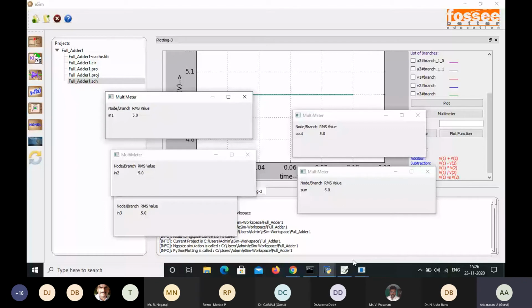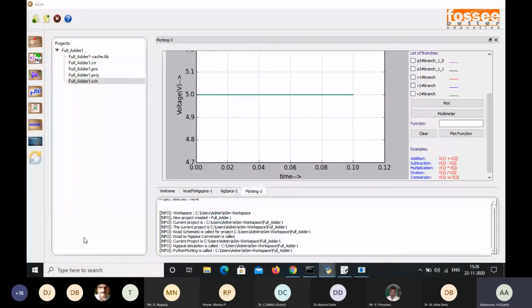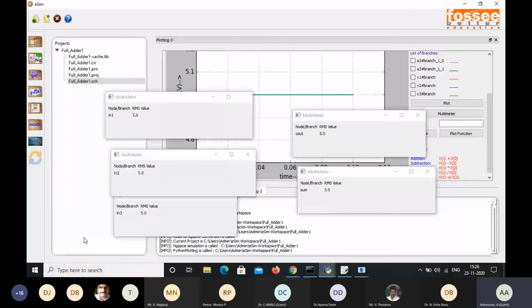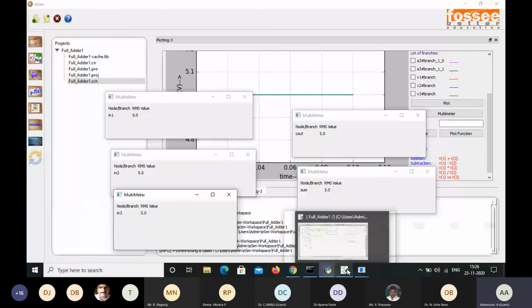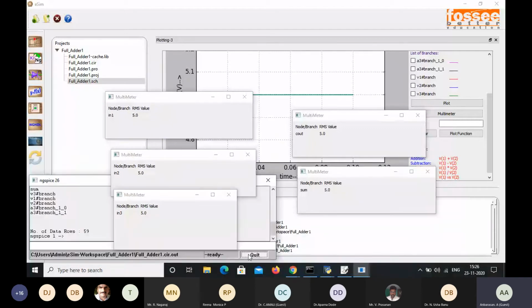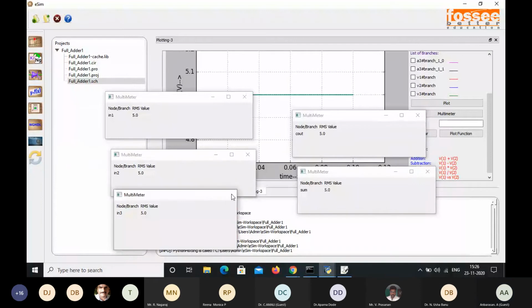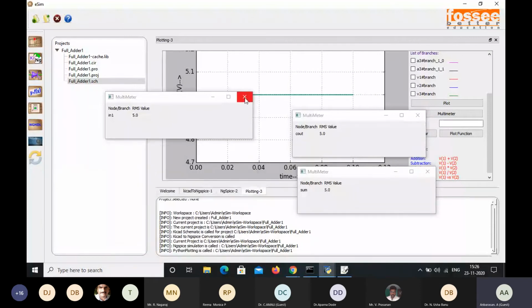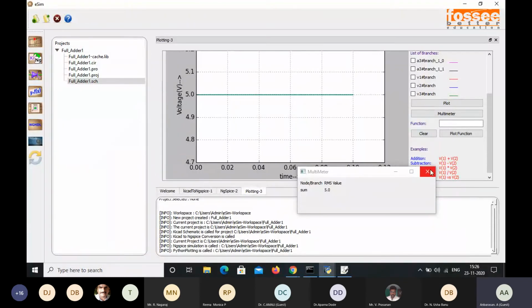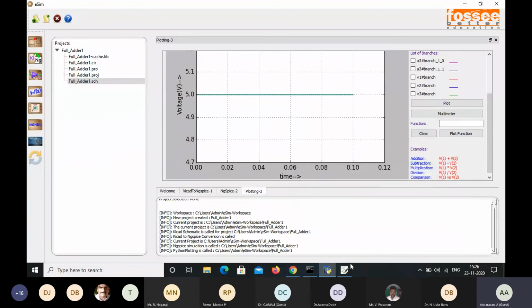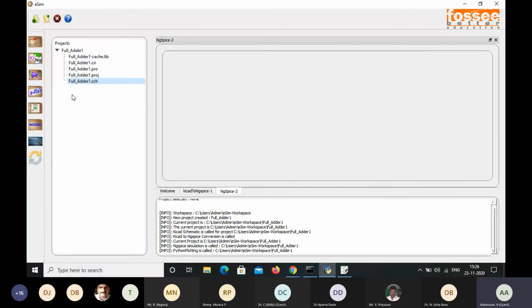We just change the analysis. Just as usual, close this. Again, I'm going to convert KiCad to ngSpice.